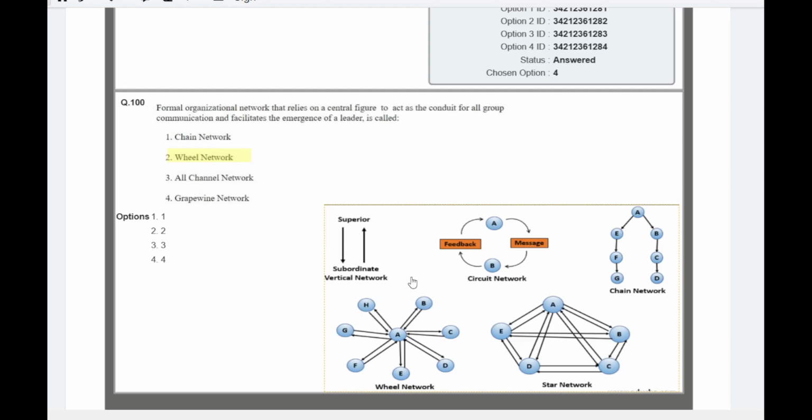You can learn all about these formal organization communication networks through YouTube or any videos. I have pasted a screenshot. If you can understand these things through this diagram, that will be enough for you.